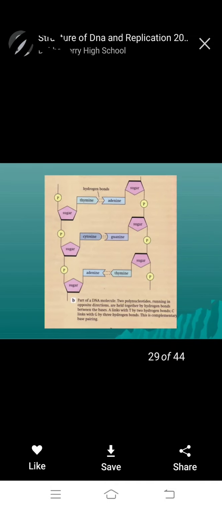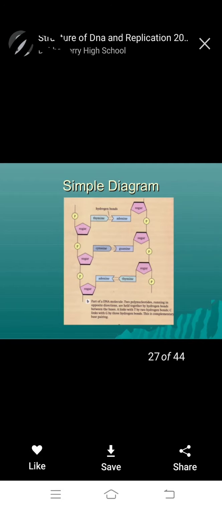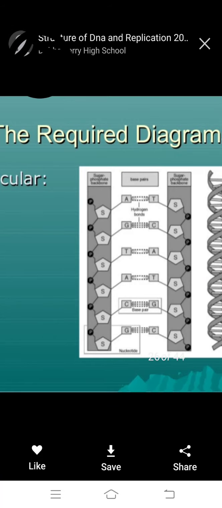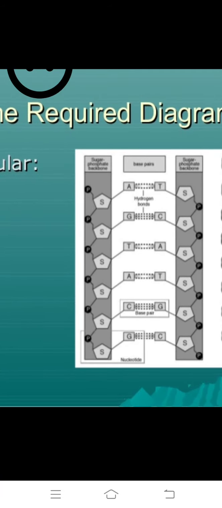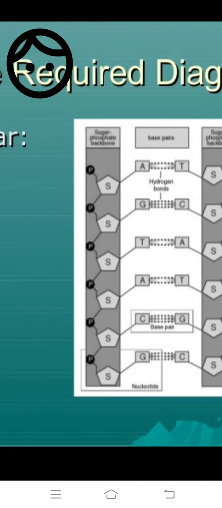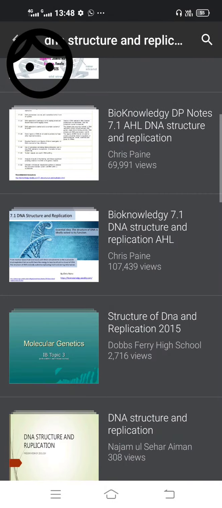Next, another important question is bonds, very important. Nitrogen bases are bonded by hydrogen bonds, and sugar and nitrogen base are bonded by glycosidic bond. Sugar and phosphate form the pentose sugar and phosphate backbone, with the phosphodiester bond. Very important bit in the MSc entrance.